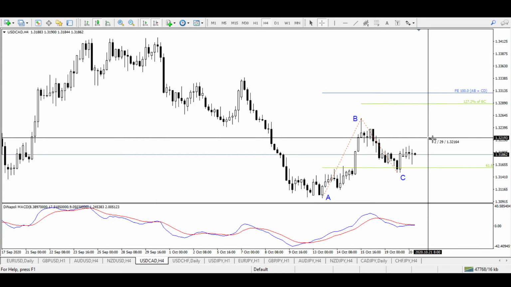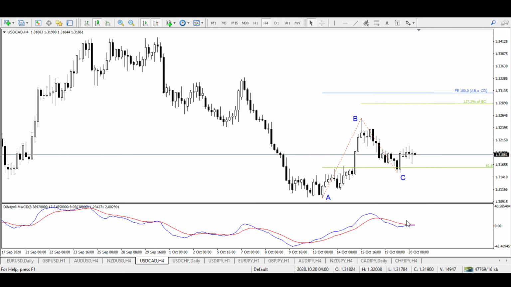So let's see where exactly we get our entry. Let's see if this MACD crossover takes place, and let's see if we get a bullish candle here. If we get the bullish candle and this crossover, then we will calculate risk and reward, and if our reward is better than the risk, we can enter the buy position. So that's all about this USD CAD technical analysis, but we have to be very careful for tomorrow because the Consumer Price Index from Canada and retail sales from Canada are going to be released tomorrow at 8:30 a.m.